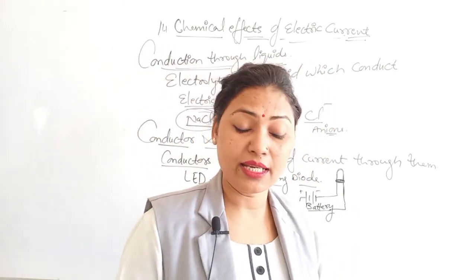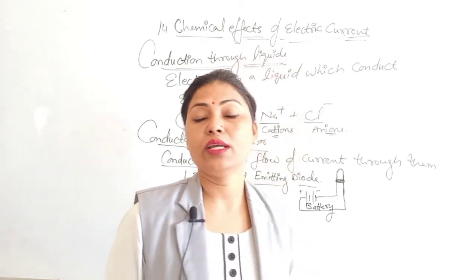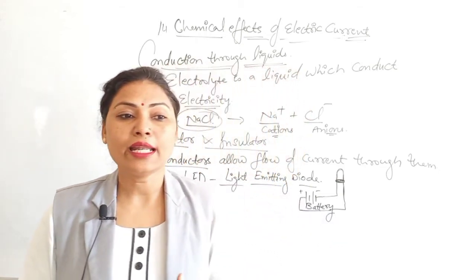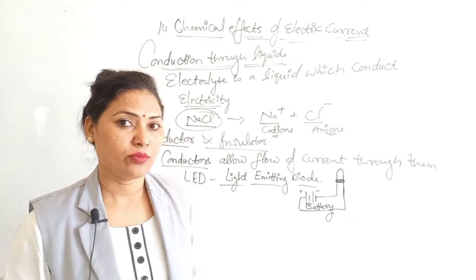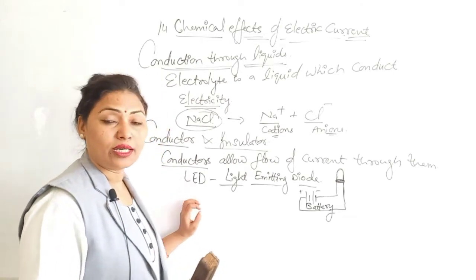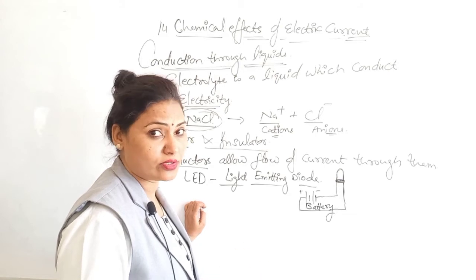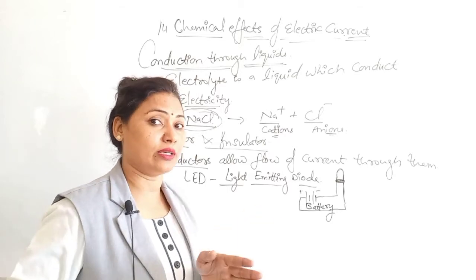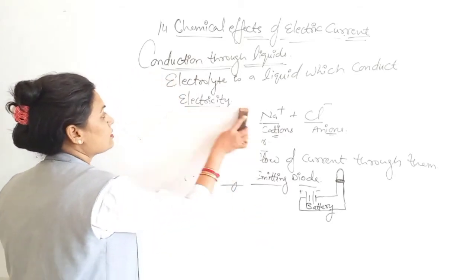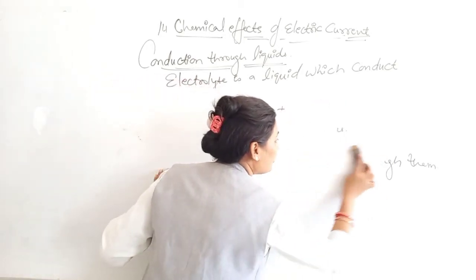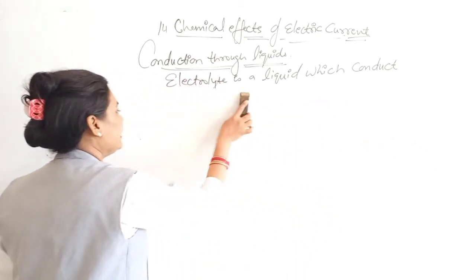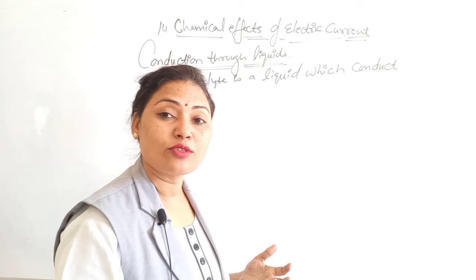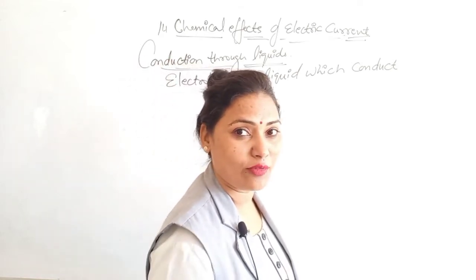So electrolysis क्या है? Electrolysis is the process by which an electrolyte is decomposed into simpler substances when an electric current passes through it. Means electrolysis में होगा decomposition of substance by using the electricity or by passing the electricity. So that is known as electrolysis. Lysis means splitting. Got it? An electrolyte is the liquid which conducts electricity. That may be an acid, base, or salt. Anything we can use.